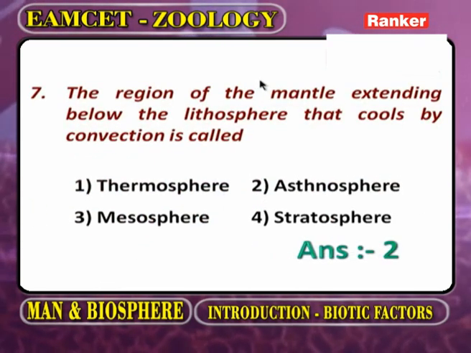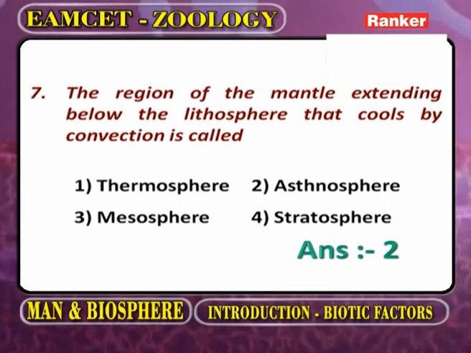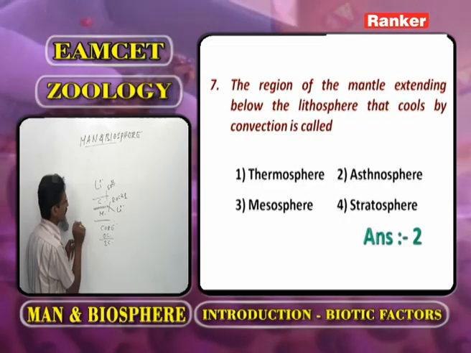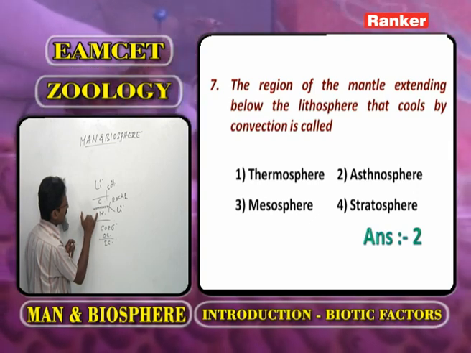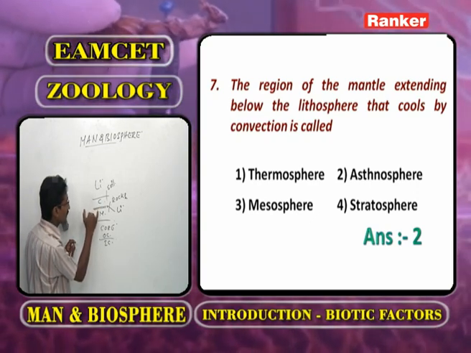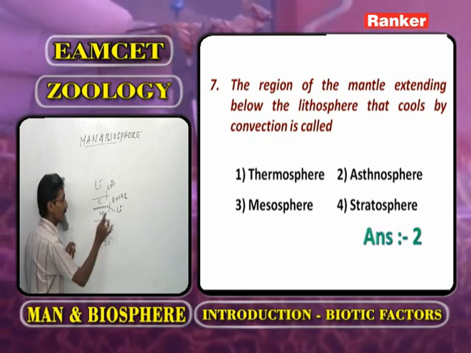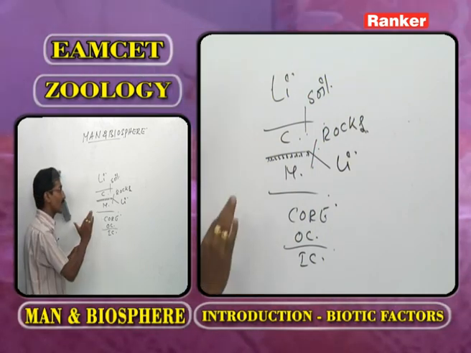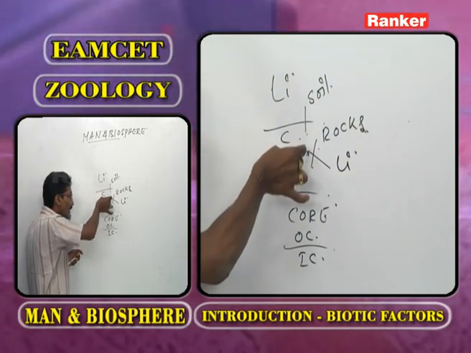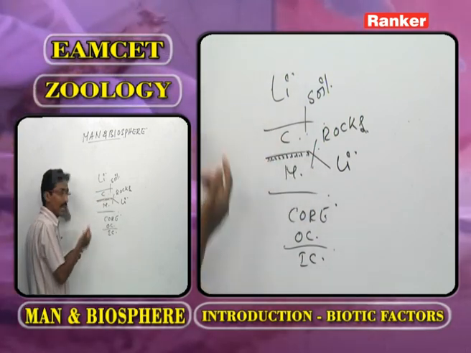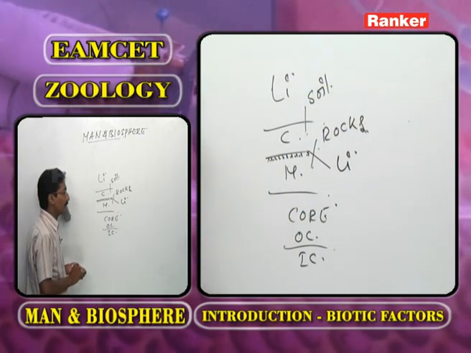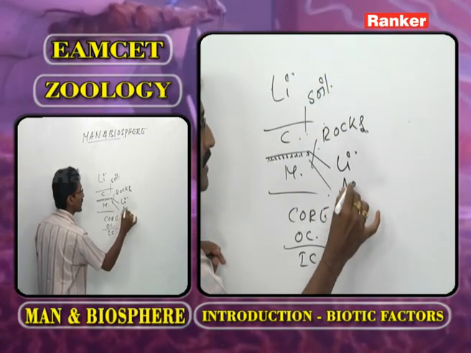The region of mantle extending below lithosphere that cools by convection. Now here, this one we call mantle. The upper layers of mantle in association with the crust, we call lithosphere. The lithosphere is formed by a process called conduction, we already discussed. The part of mantle that follows the lithosphere, we call asthenosphere.